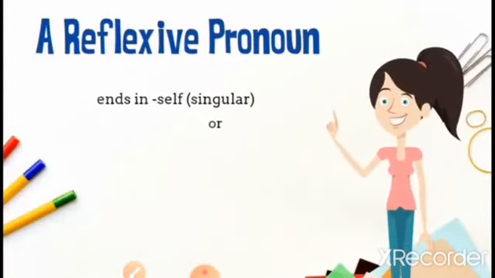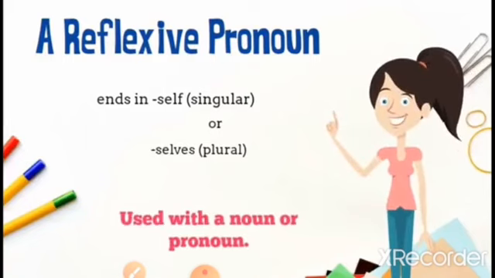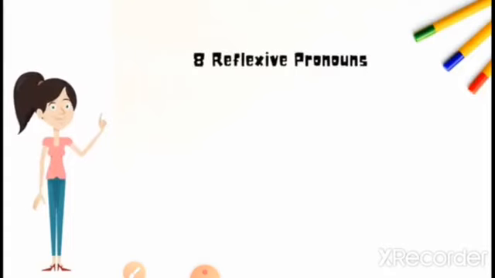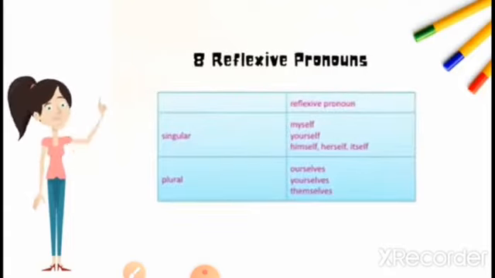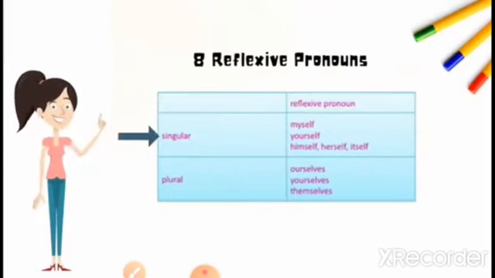It ends in self in singular or selves in plural, and is used with a noun or pronoun. Reflexive pronouns in singular: myself, yourself, himself, herself, itself.